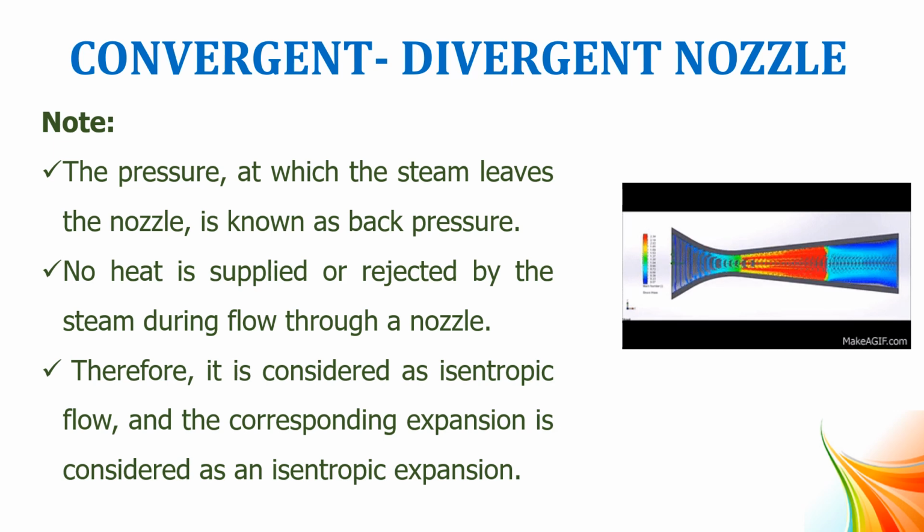It is considered as isentropic flow and the corresponding expansion is considered as isentropic expansion. So the pressure at which the steam leaves the nozzle is called back pressure. At this point, this is called back pressure.